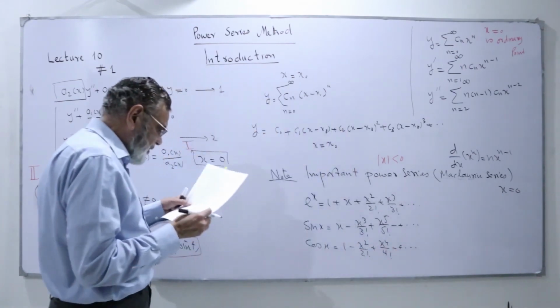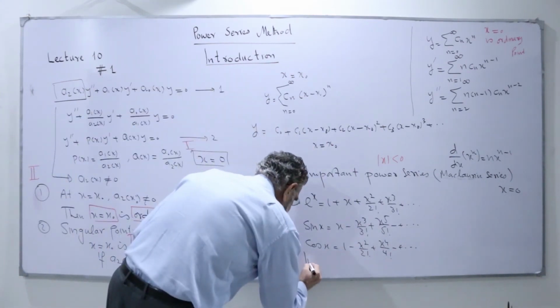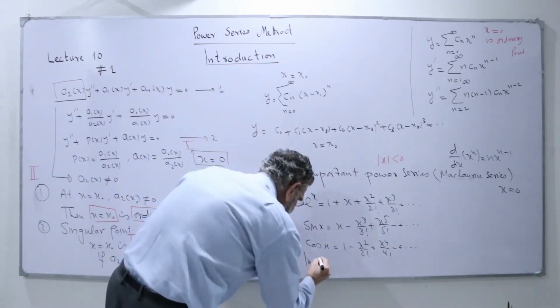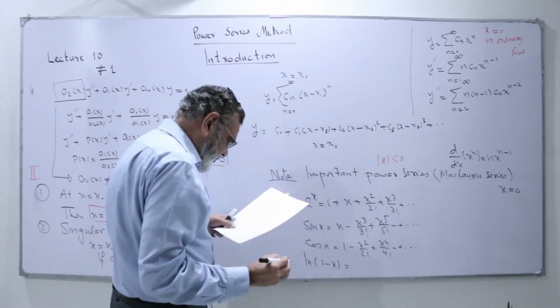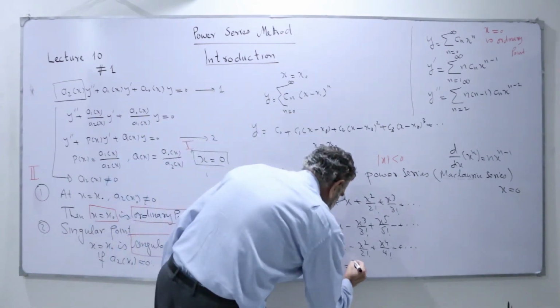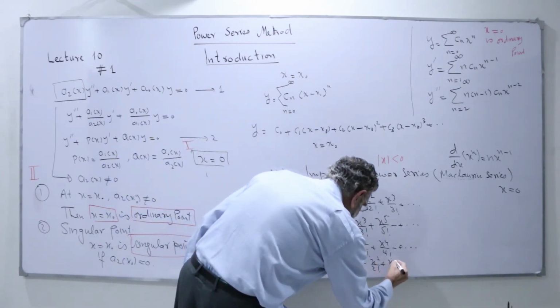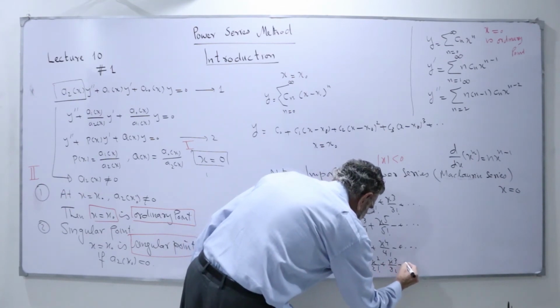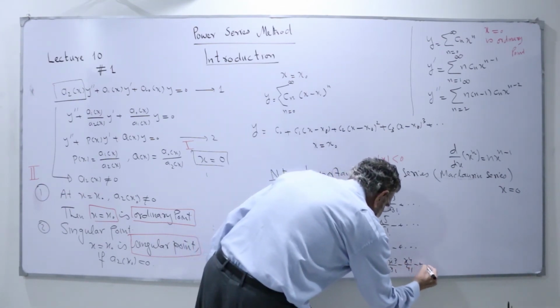Then we have the function ln of 1 plus x. We can write it in terms of a series: x minus x squared by 2 plus x cubed by 3 minus x to the 4 by 4, minus plus and so on.